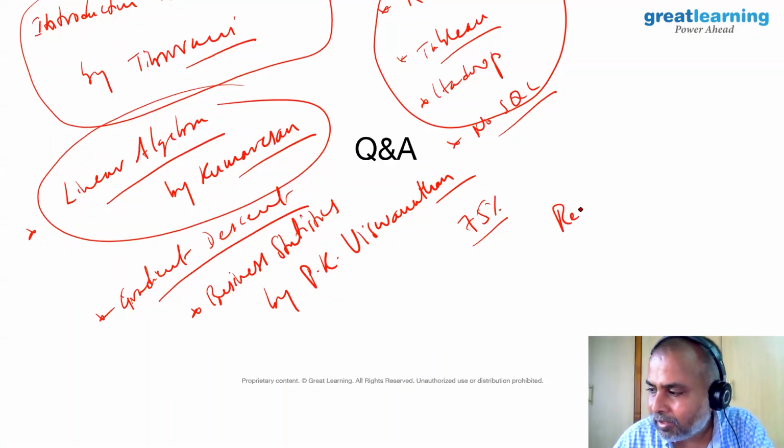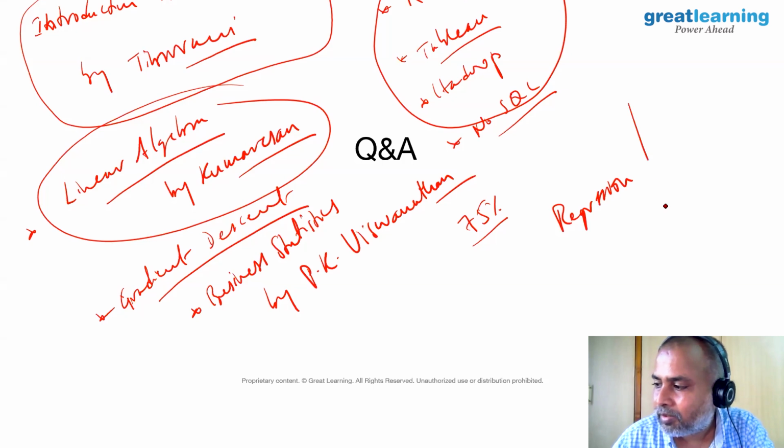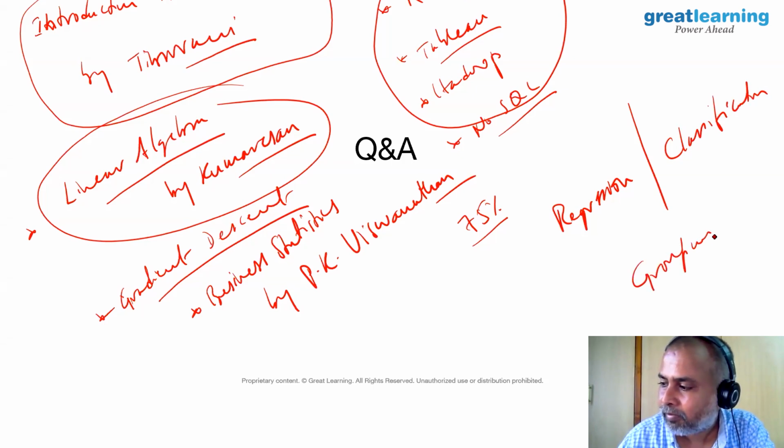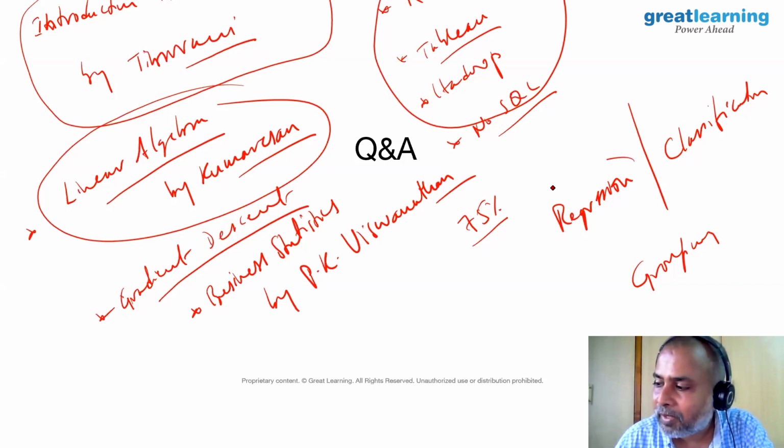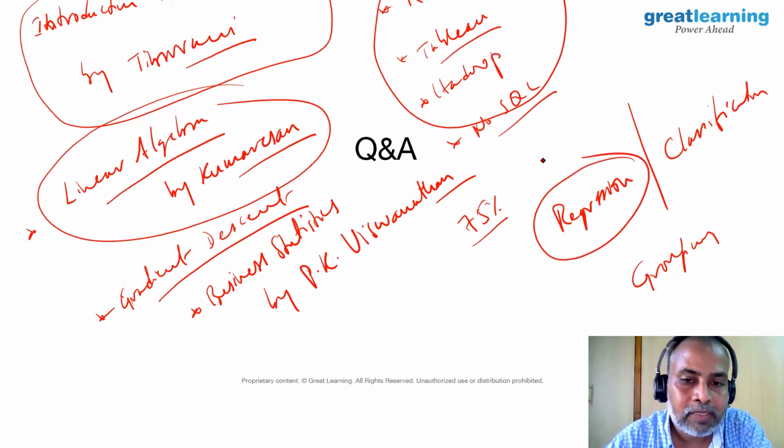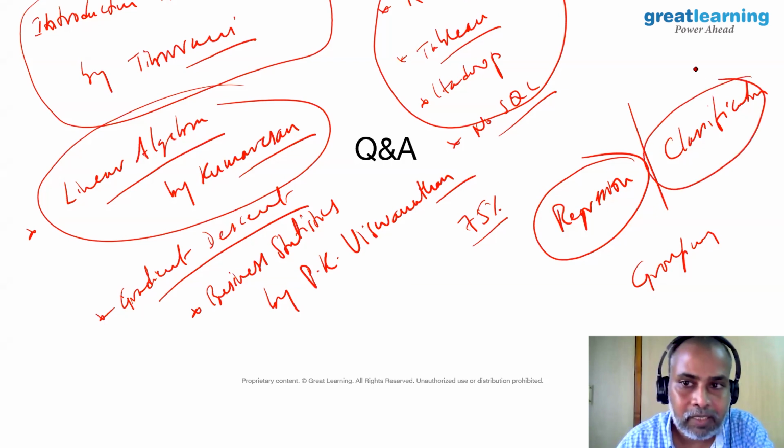The majority of the problems fall into the following categories: regression, classification or grouping. For example, when we are predicting the house price, it is a number we are going to predict, so that's what we mean by regression technique. When you are saying whether a person has COVID or not, we are saying yes or no. That is, we are classifying a patient, so that is a classification technique.